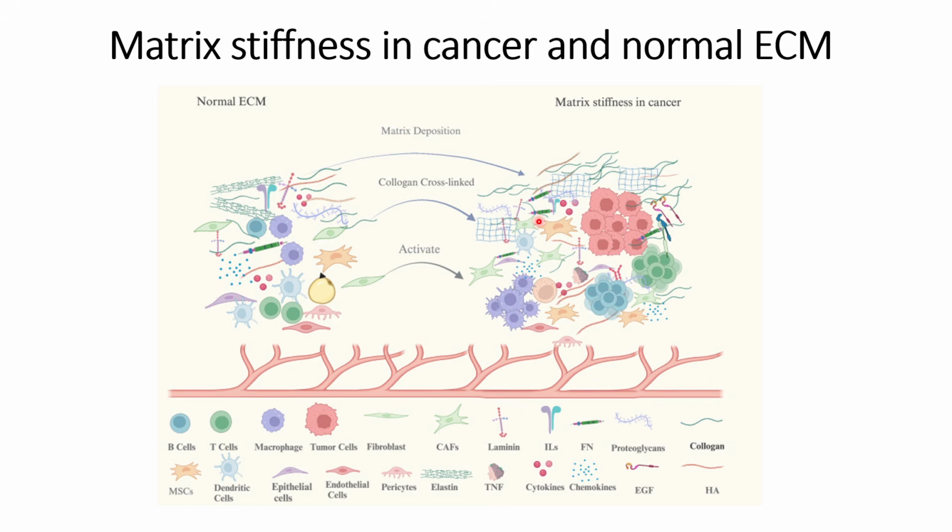However, when the matrix stiffness increases, it leads to an increase in the collagen, and this increase in collagen will further lead to a matrix stiffness increase. So this will cause the formation of a vicious cycle. Along with that, the matrix stiffness increase will also lead to an increase in the fibronectin, and this fibronectin increase will affect the RhoA pathways.